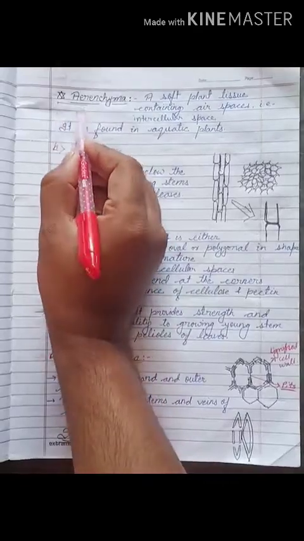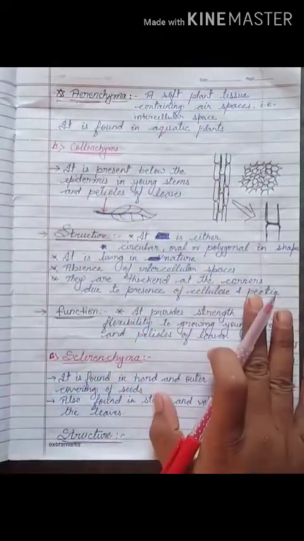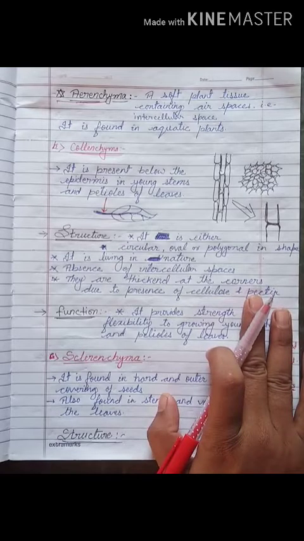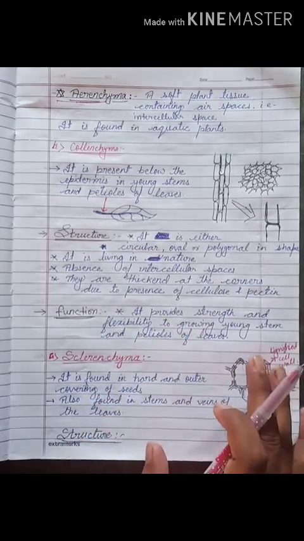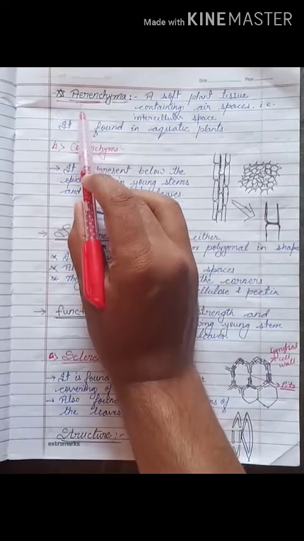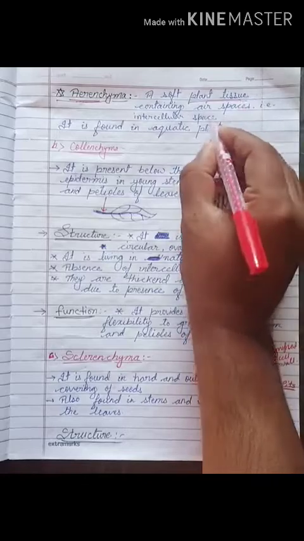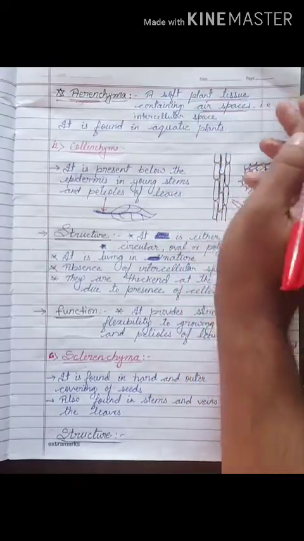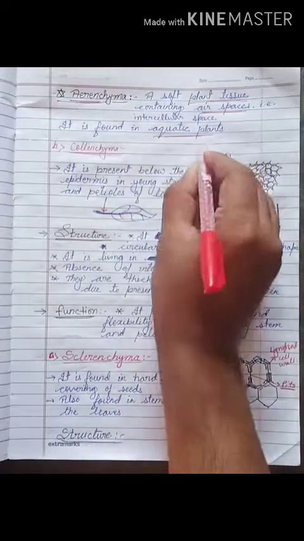Next one is aerenchyma. These both are not in your syllabus. I am just mentioning them here because you have to know more about parenchyma, its types and related terms. Aerenchyma is a soft plant tissue containing air spaces, and it is mostly found in aquatic plants.